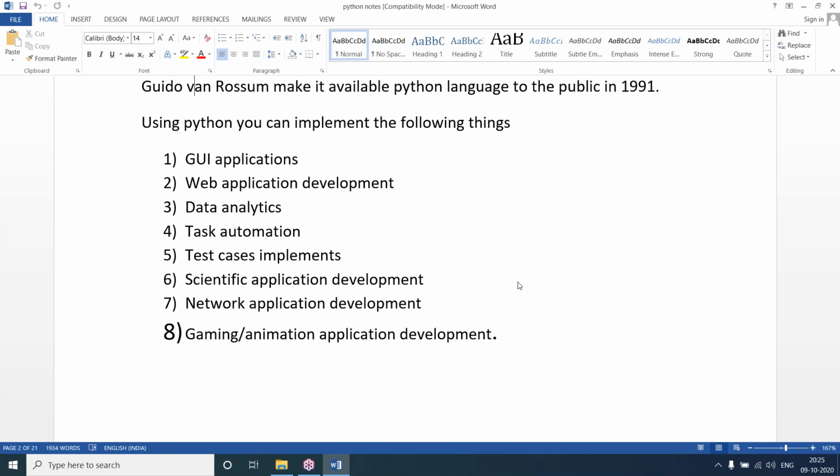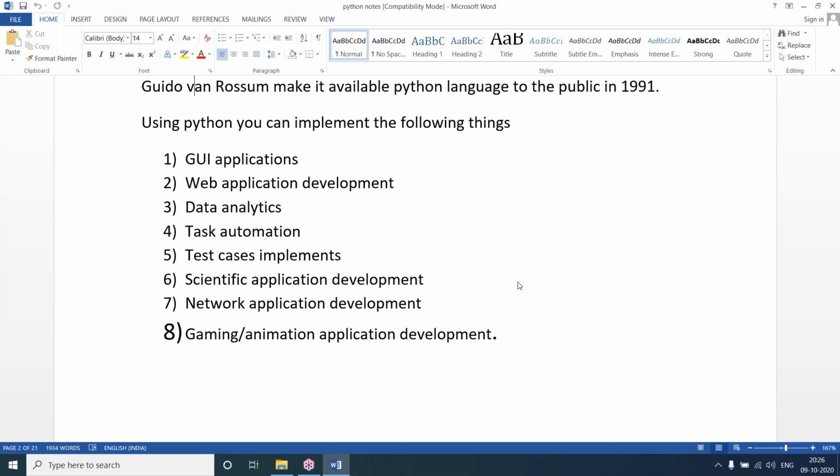Those who want to work with the testing tool Selenium can use Python code for that. And here you can see using Python we can develop scientific applications where we can perform numerical and mathematical calculations, or applications which are used in ISRO, NASA, DRDO.